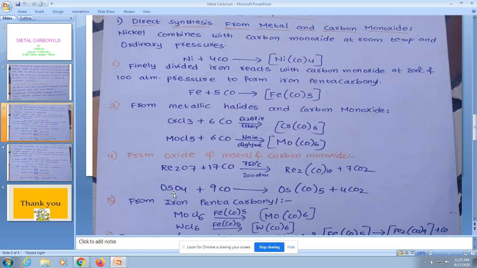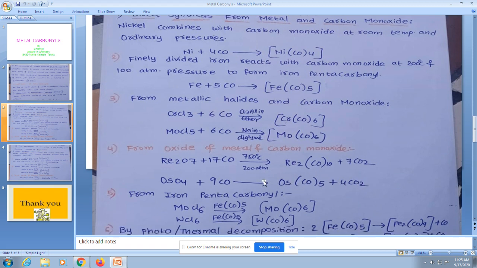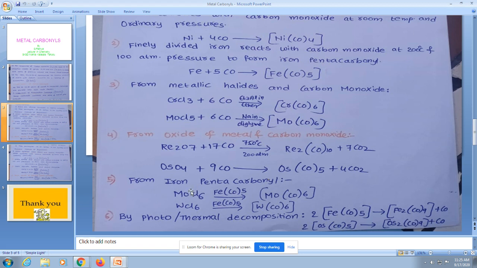Next, osmium tetroxide is taken. It combines with the carbon monoxide ligand and it forms Os(CO)5 plus 4 CO2. Another way of synthesis is from iron pentacarbonyl. Here, in the presence of iron pentacarbonyl, MoCl6 gets reduced to Mo(CO)6. In the same way, tungsten hexachloride in the presence of iron carbonyl gets reduced to W(CO)6.